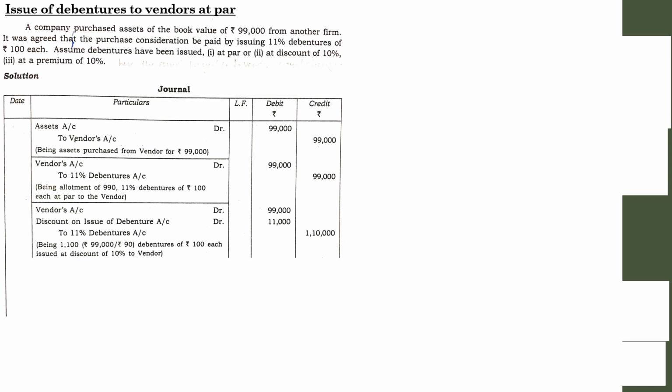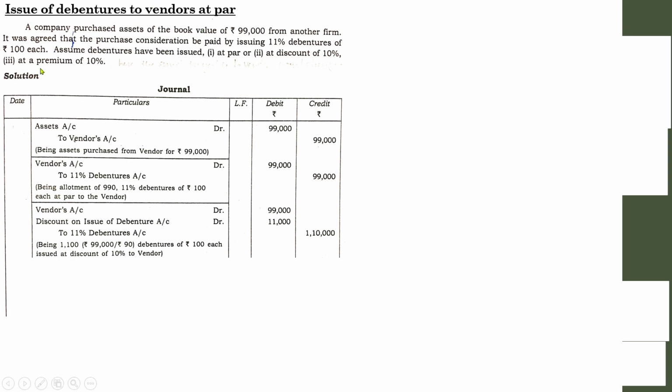I believe you have understood the concept. So the entry is being 1100 debentures of rupees 100 each issued at discount of 10% to vendors. How the 1100 is obtained is 99,000 divided by 90. If you multiply that value into 100, you will get the value of the debentures.